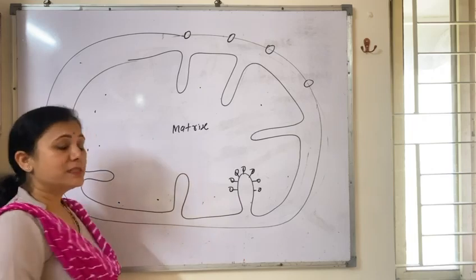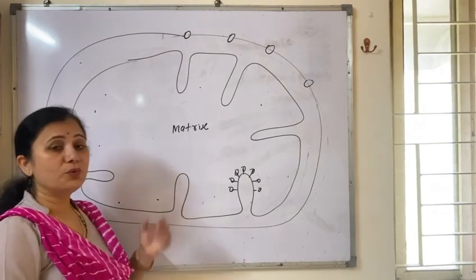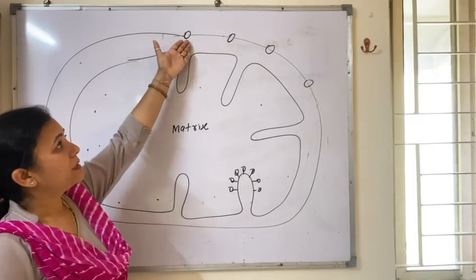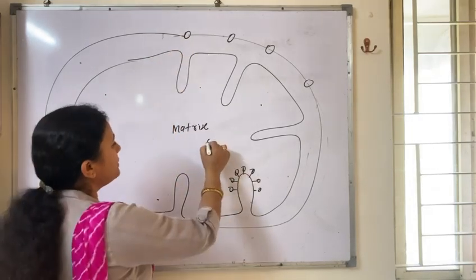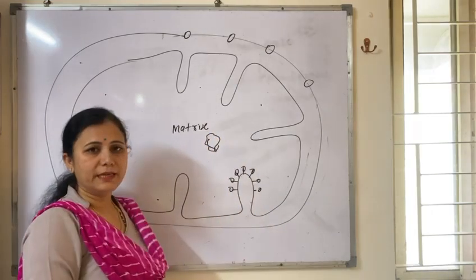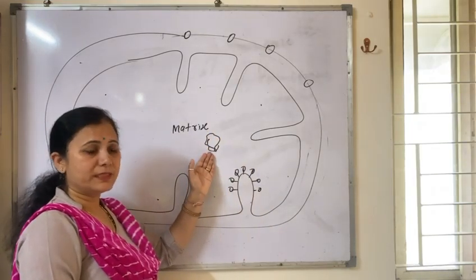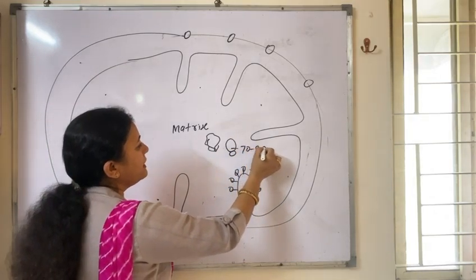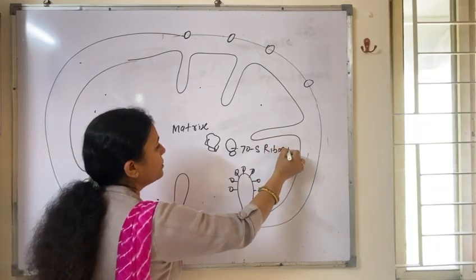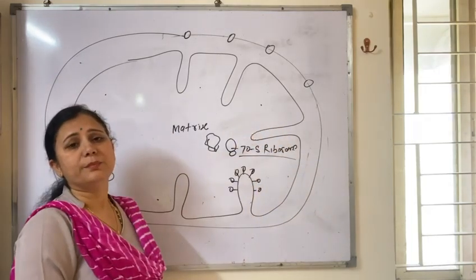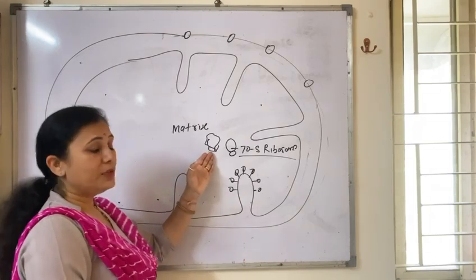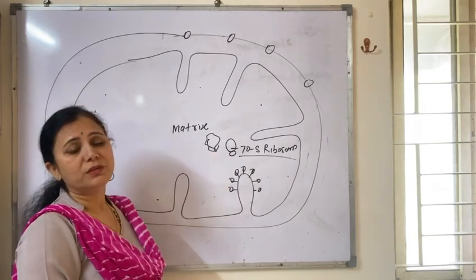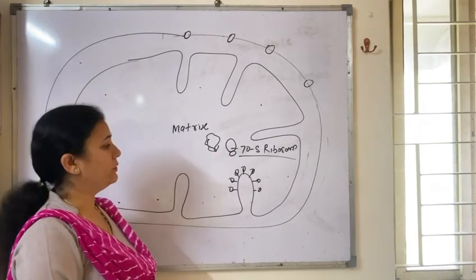You know one characteristic feature about the mitochondria? It shows similarity with the prokaryotic cell. Why does it show similarity? Because of the presence of porins, because of the presence of circular DNA that is similar to the prokaryotic cell, and the presence of 70S ribosome. 70S ribosome is found in which cells, children? It is found in bacteria, and bacteria represent prokaryotic cells. Circular DNA is also present in prokaryotic cells. So due to these features, mitochondria show similarity with the prokaryotic cell.